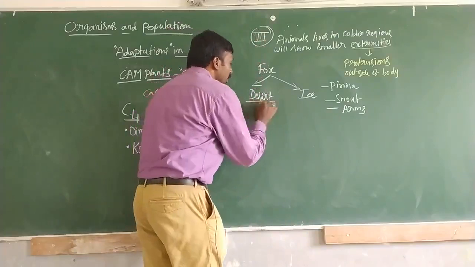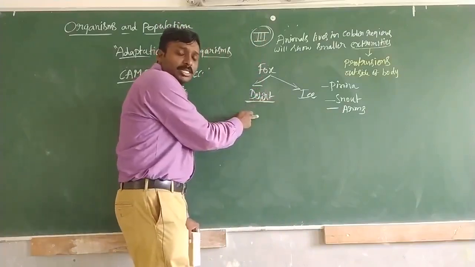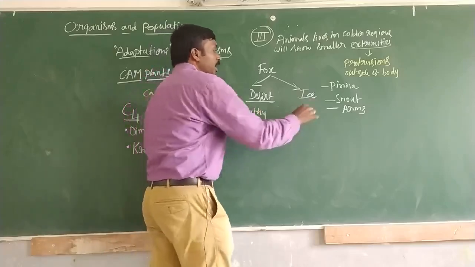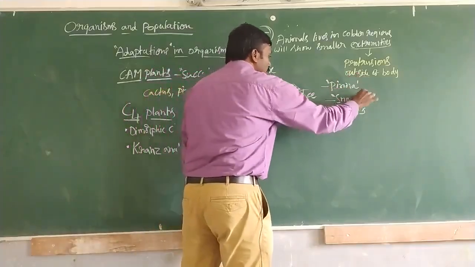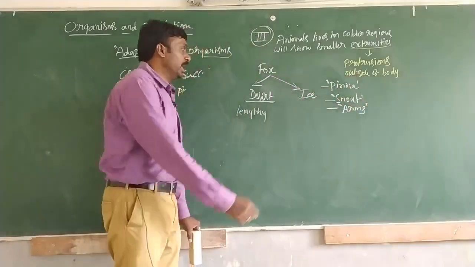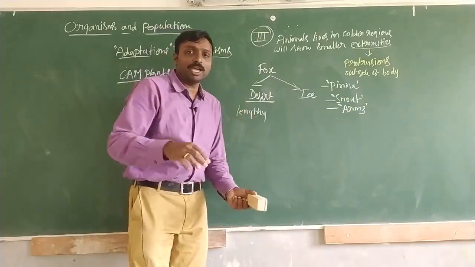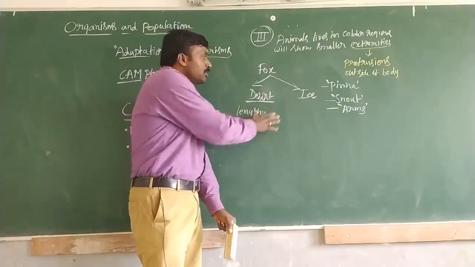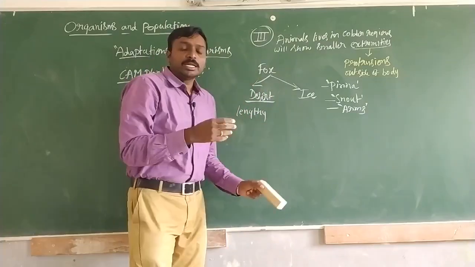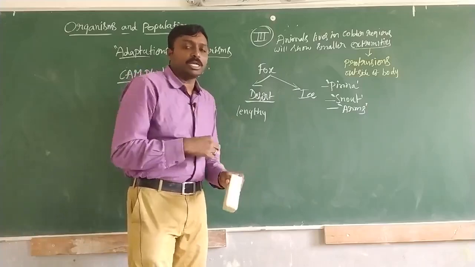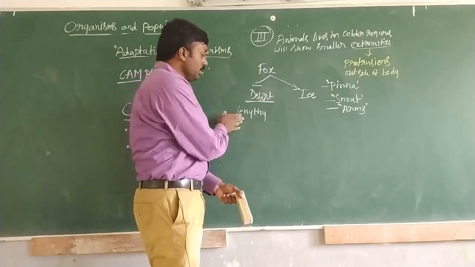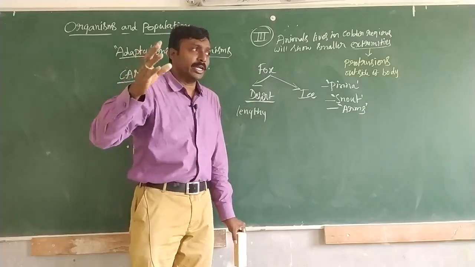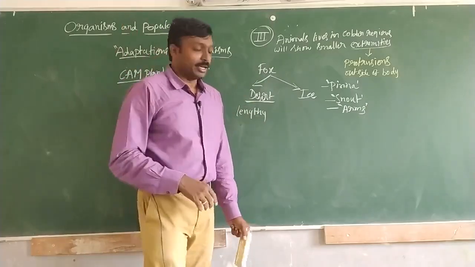Now the fox which resides in the desert will be showing very lengthy pinna, snout and arms, because the desert is a place where there will be higher temperatures. So this fox which resides in the desert doesn't need to conserve or preserve the heat. So there will be lengthy pinna, snout and arms which keep on liberating the heat.